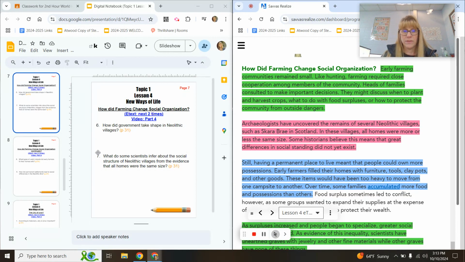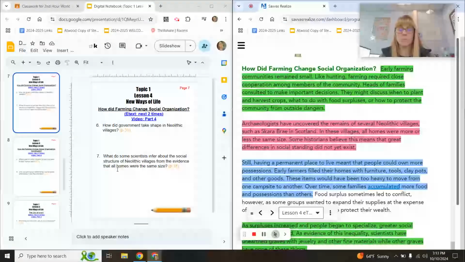So number 7, what do some scientists infer about the social structure of Neolithic villages from the evidence that all homes were the same size? If all their homes were the same size, how do you think their social standing was? Were they all the same? Did they have a social hierarchy? Were some people more important than others? What do you think? Get that answer now for number 7.